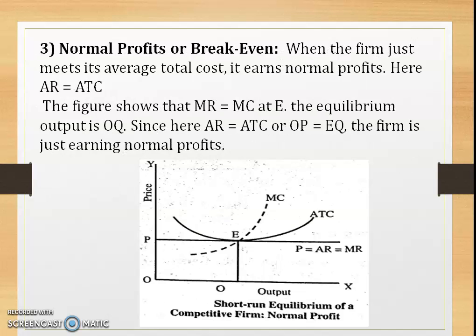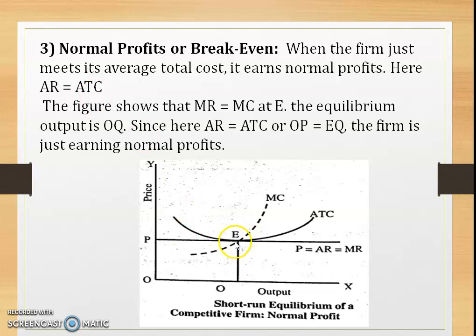Okay. So let's see the next one, which is normal profit or break even. Break even is nothing but neither profit nor loss. As far as this curve is concerned, here the firm just meets its average total cost, that is ATC or AC, so it earns normal profit. Hence, AR is equal to AC.